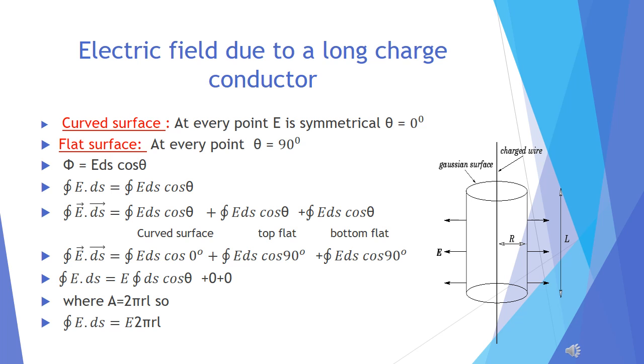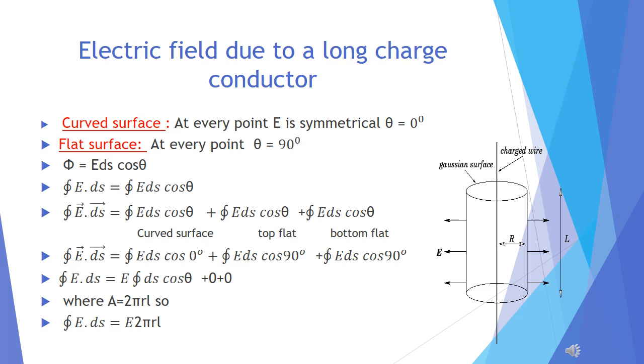And we know that the electric field intensity is constant everywhere. So we can take it out of the integral, and E integral ds is for the curved surface. Now suppose we have taken a conductor of length L, and the area of this cylinder's curved surface is 2 pi RL.